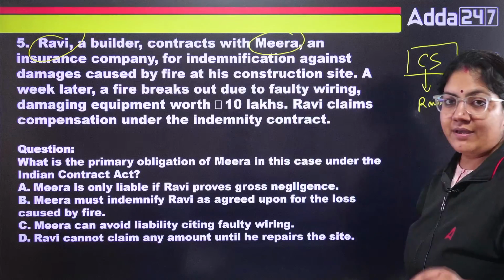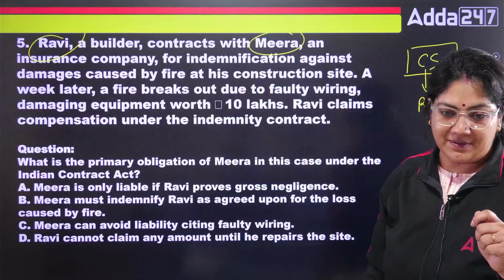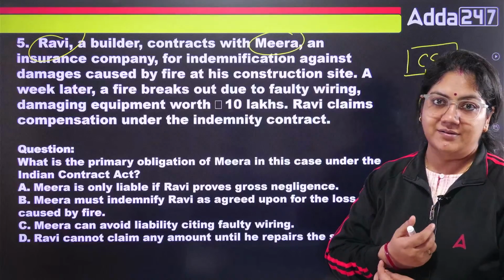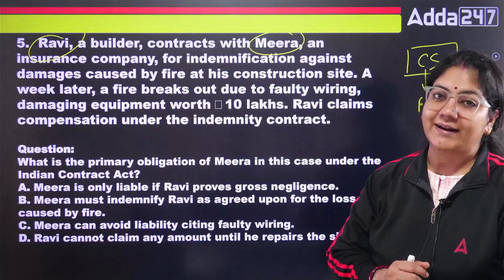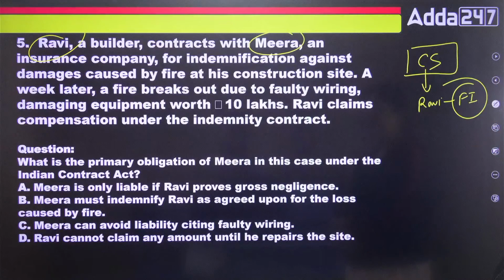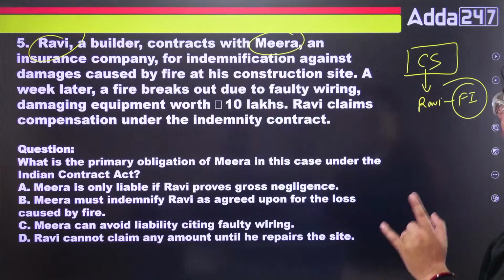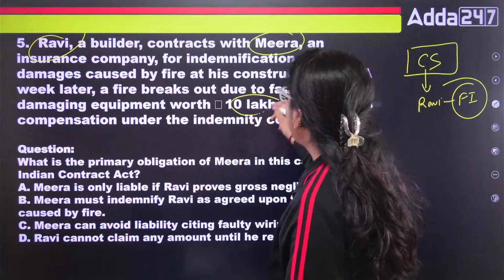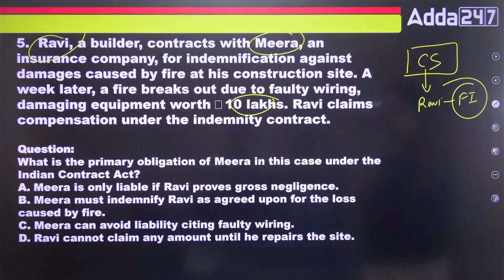What I told you, every insurance example, sir, is covered under a contract of indemnity. Okay, so Ravi the builder contracts with Meera for indemnification against the damages caused by fire at his construction site. A week later, a fire breaks out due to faulty wiring, damaging equipment worth 10 lakh. Ravi claims compensation under the indemnity contract. So now tell me, class, which of the following is the right answer?